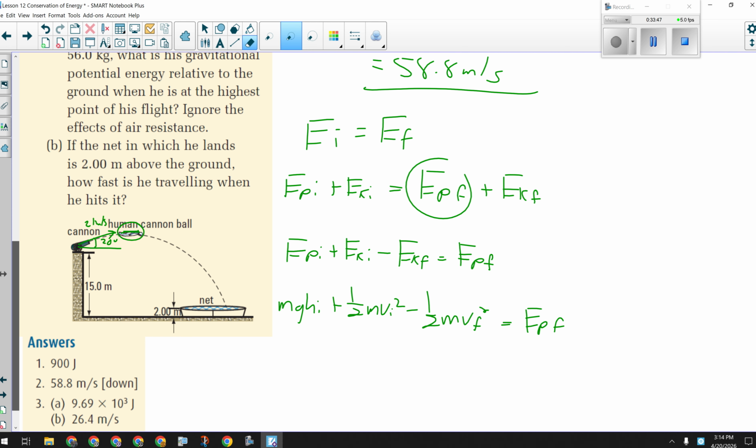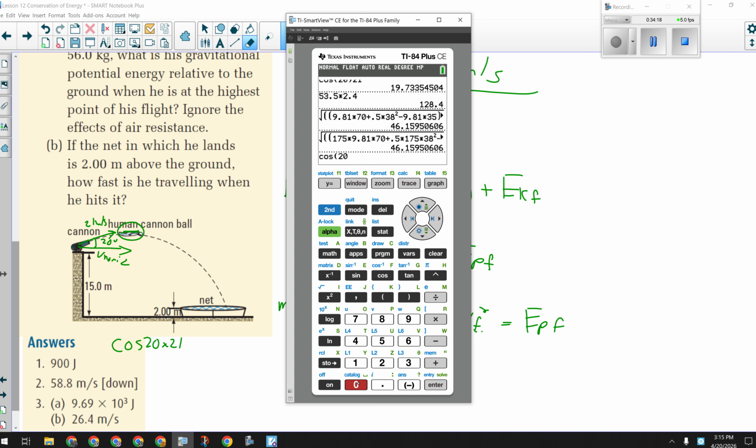Now, I have these numbers. What I don't have is that number. That's the one we established would be their horizontal component of the launch velocity, because at that point they're only moving horizontally. So all I have to do to calculate that is cos of 20 times 21. That'll get me the horizontal component of their launch. So there's their horizontal velocity, or the velocity final in the case of this question.